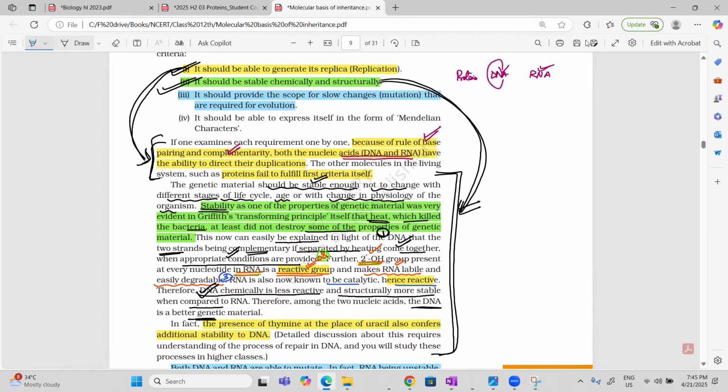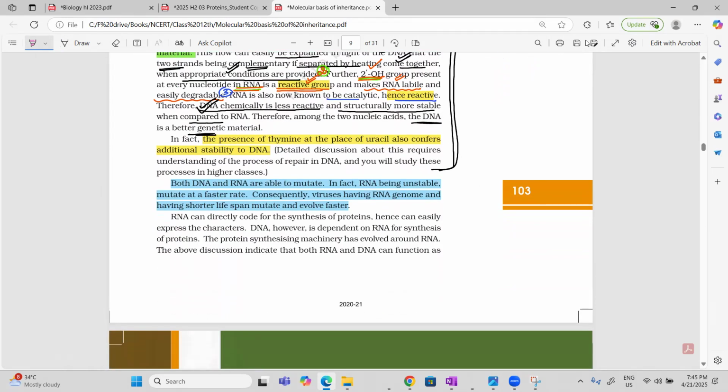Now, the last point I'm using with this color. It should be able to express itself in the form of Mendelian character. So if you see, RNA can directly make protein, hence easily express the character. DNA has to depend on RNA for protein synthesis. So it means the protein synthesizing machinery has evolved around RNA.